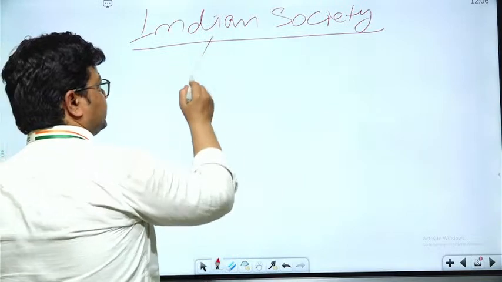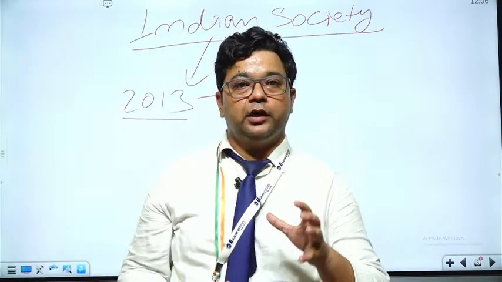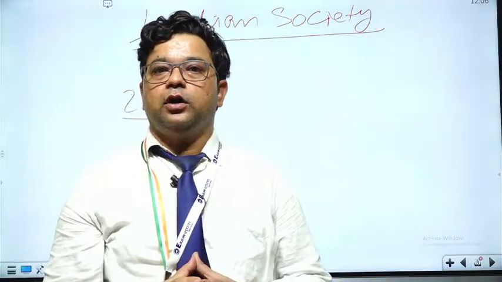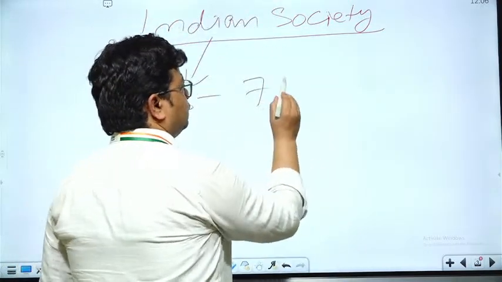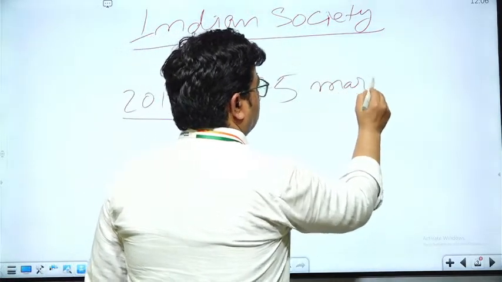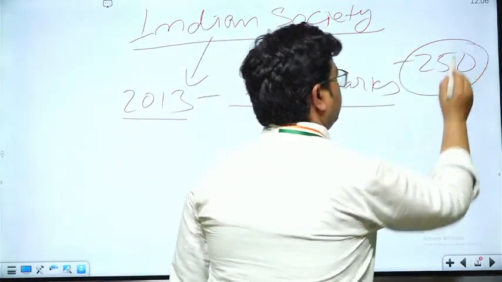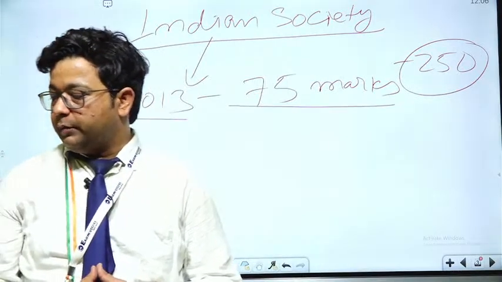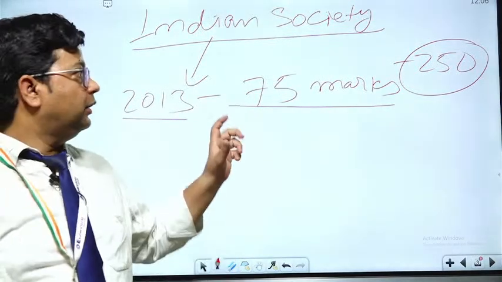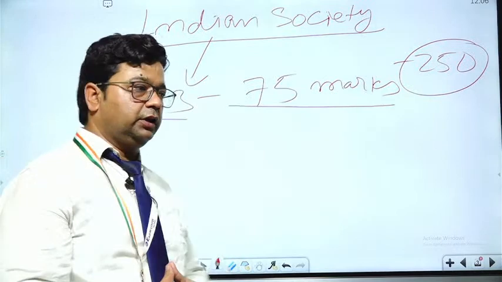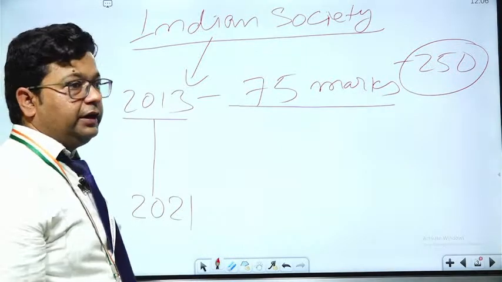See, since its inception in 2013, if we analyze the marks allotted to Indian society in paper 1, in 2013 it was 75 marks out of 250. As we all know, paper 1 has a total of 250 marks, and out of 250, Indian society itself contained 75 marks in 2013.